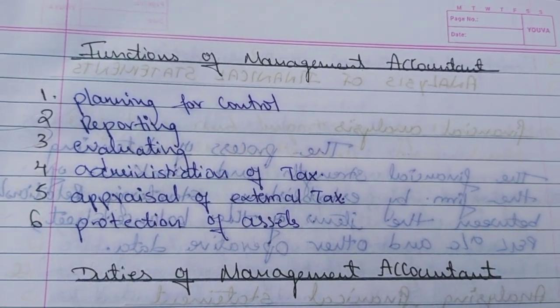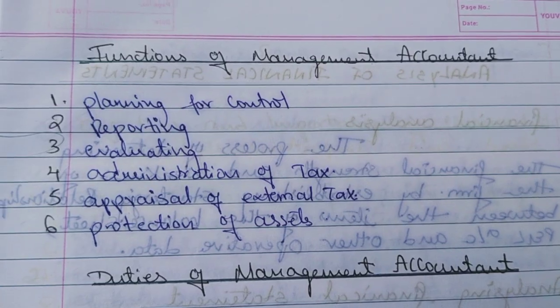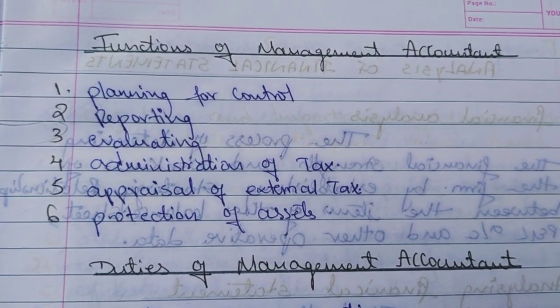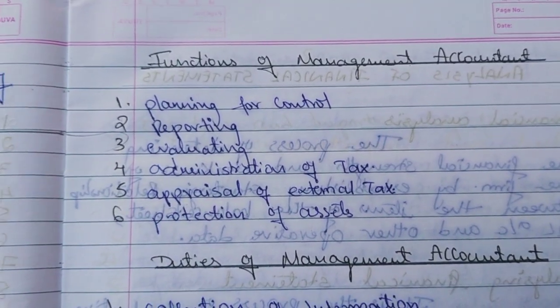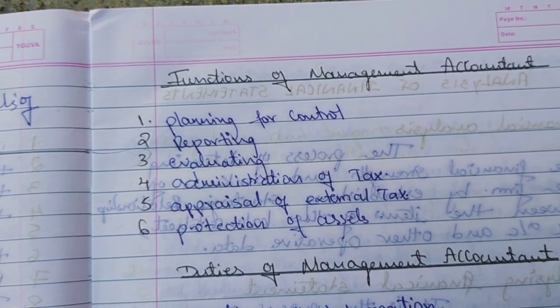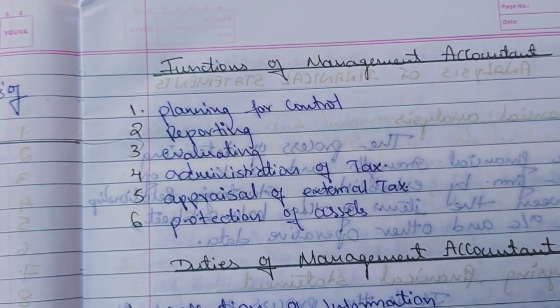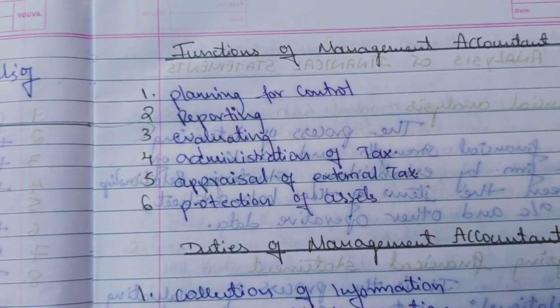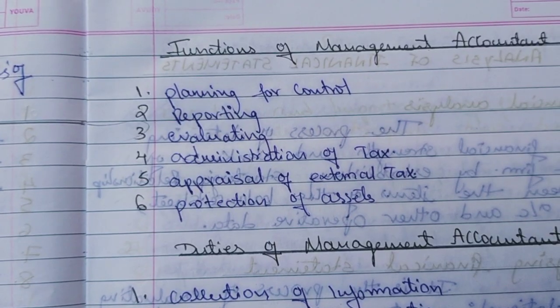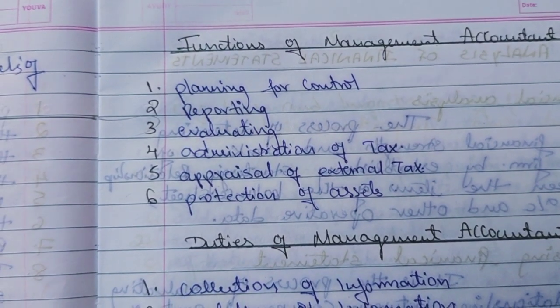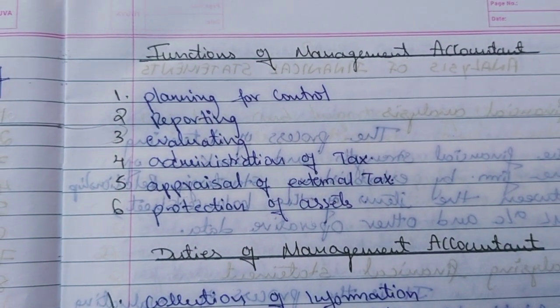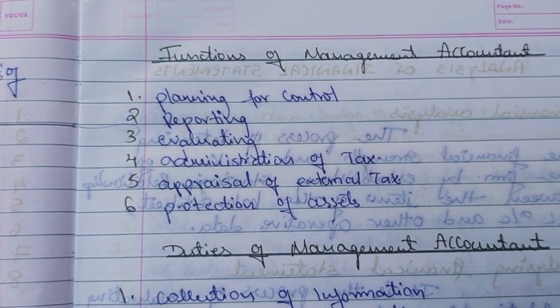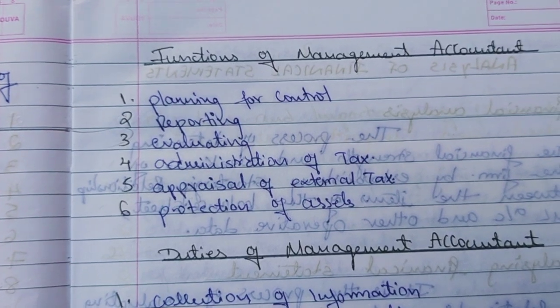To understand the day-to-day work or routine of a management accountant, let me discuss the functions of a management accountant: planning for control, taking a decision, reporting, evaluating, administration of tax, appraisal of external tax, and protection of assets. So these are all the functions of a management accountant: reporting, planning, all important tasks for the management.